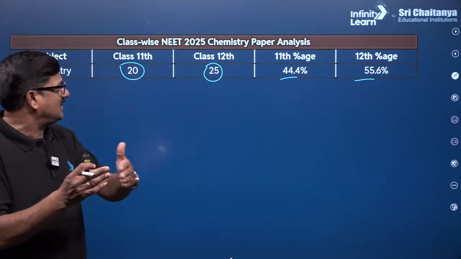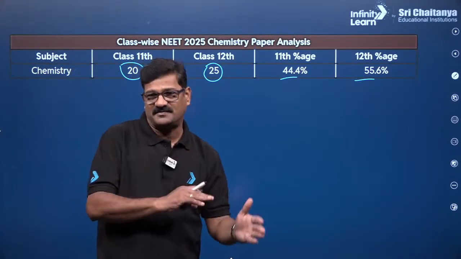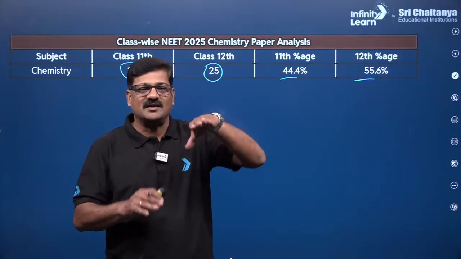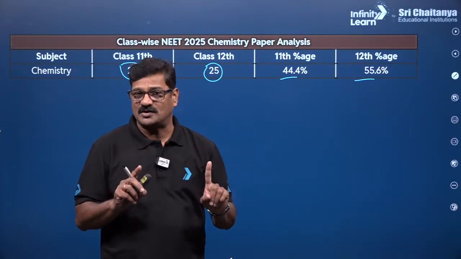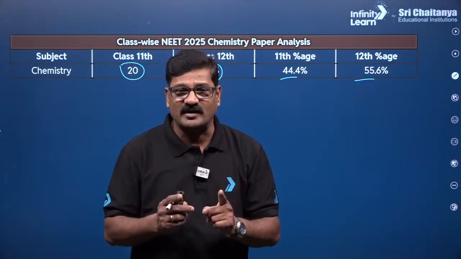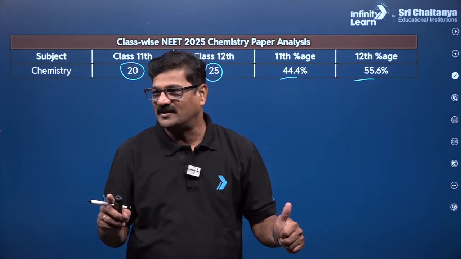So you can see there is a 45 to 55 split. If it is 50-50, or 45-55, there will not be any slope between 11th and 12th. So I strongly recommend my dear students, give equal priority to grade 11 as well as 12.